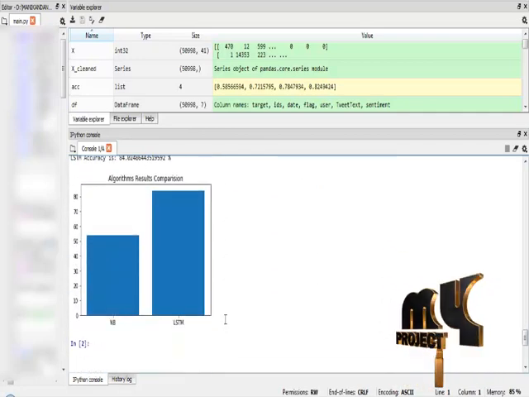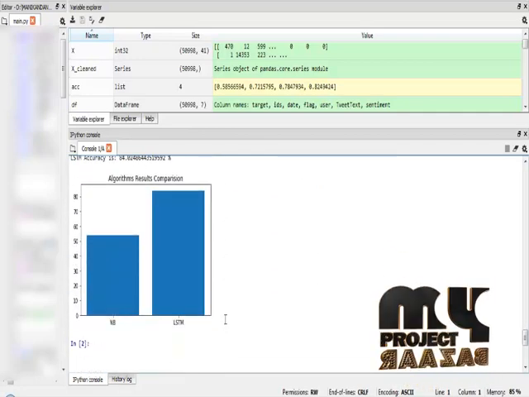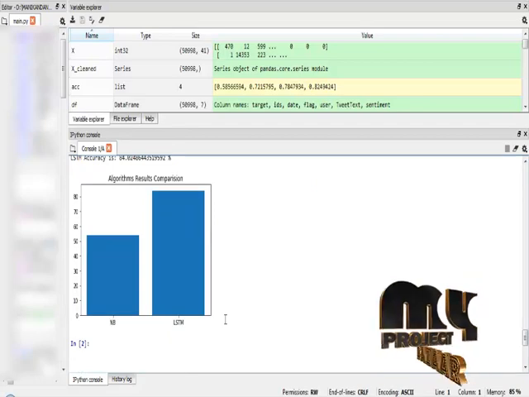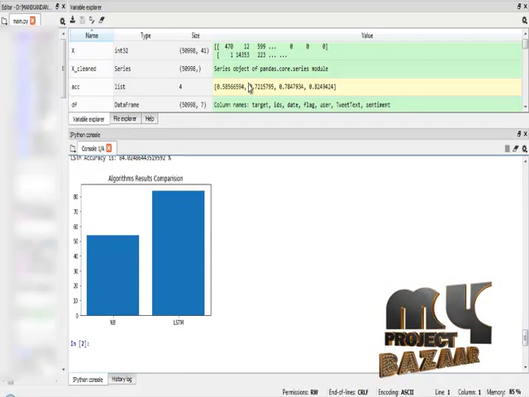After that, I compare the multinomial naive Bayes algorithm performance versus the LSTM algorithm performance, and these are all the variable results that we obtained from our program.